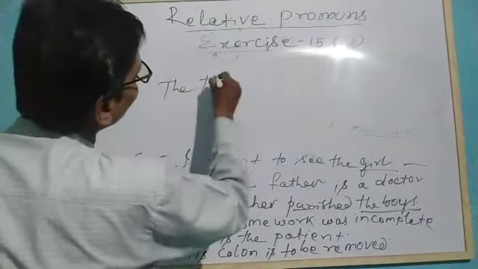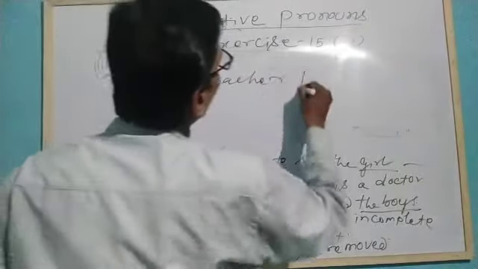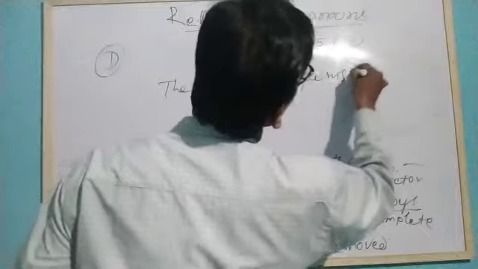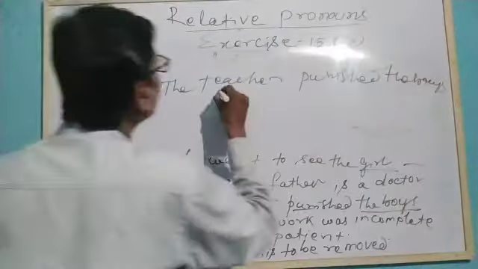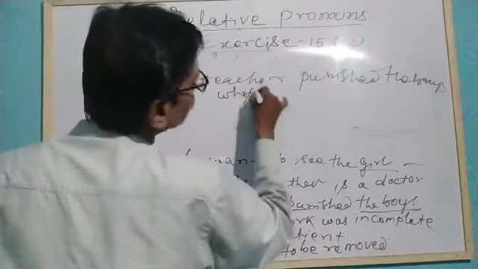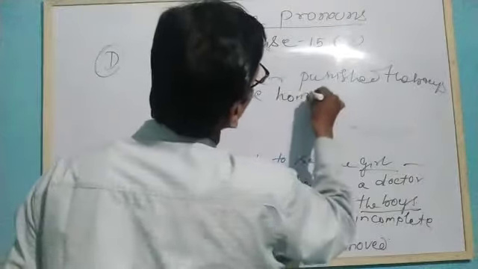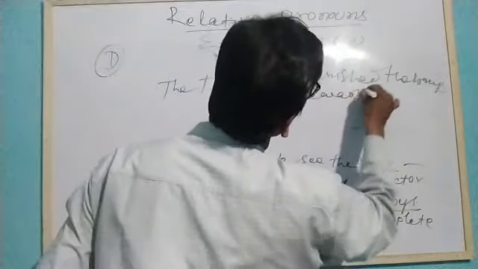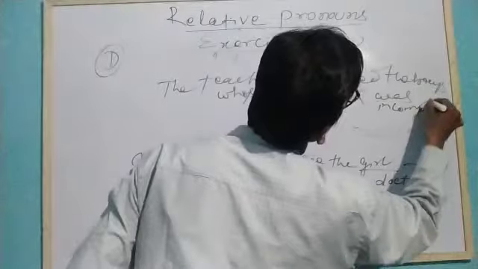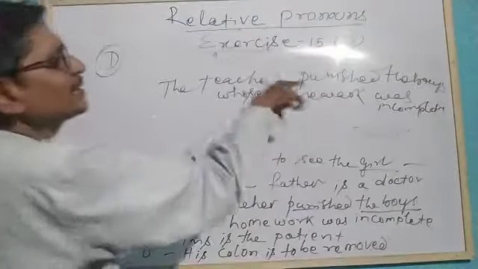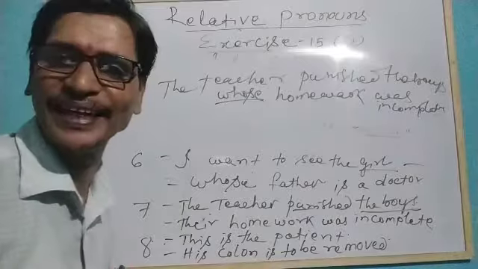The teacher punished the boys whose homework was incomplete.